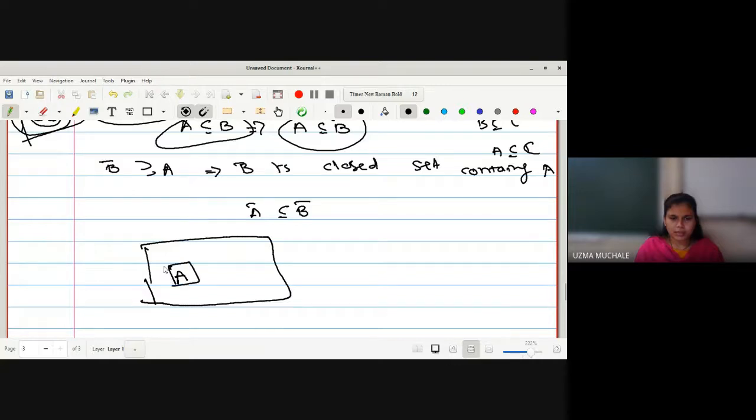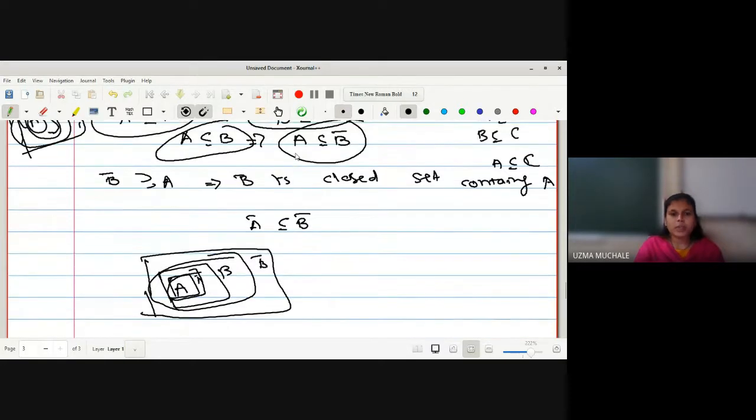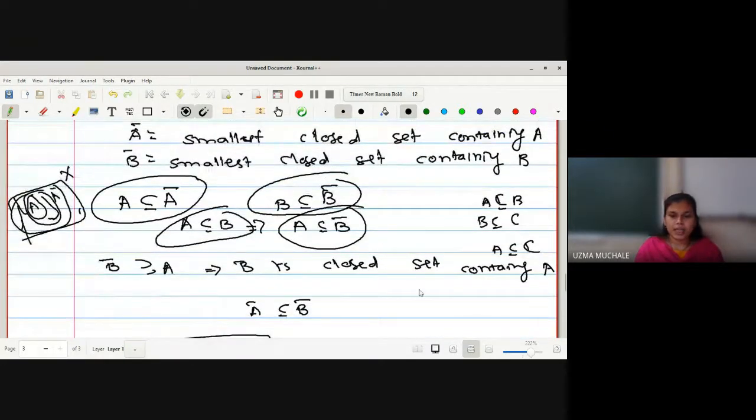A is a closed set, and let us have this one as the derived set, that is A bar. I can write A bar is a closed set containing A. What is B bar? B bar is some other closed set containing B. So obviously with the diagram itself you can see A bar is contained in B bar, right? B bar is a closed set, but it contains A as well as A bar. So here we can say B bar is a closed set containing A, but A bar is the smallest closed set containing A. That we can write directly: A bar is contained in B bar.